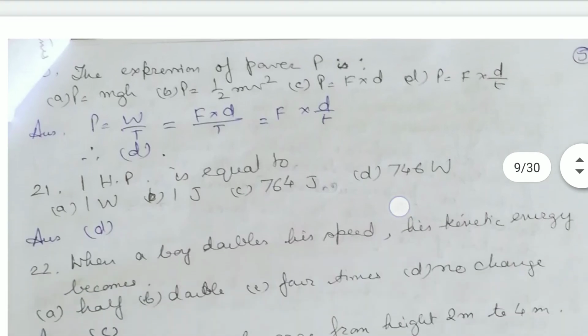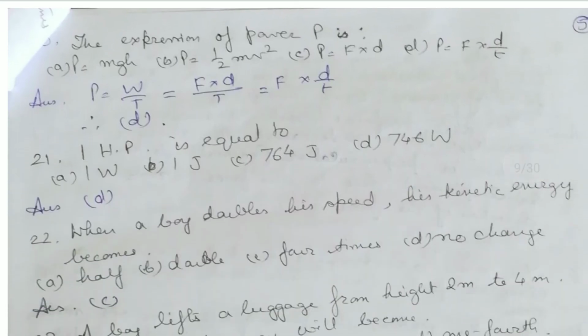Next is the expression of power. P is equal to mgh, P is equal to half mv square, P is equal to F into D, or P is equal to F into D by T. Power is work done by time, and work done is force into displacement by time. So the answer will be D, that is F into D by T.